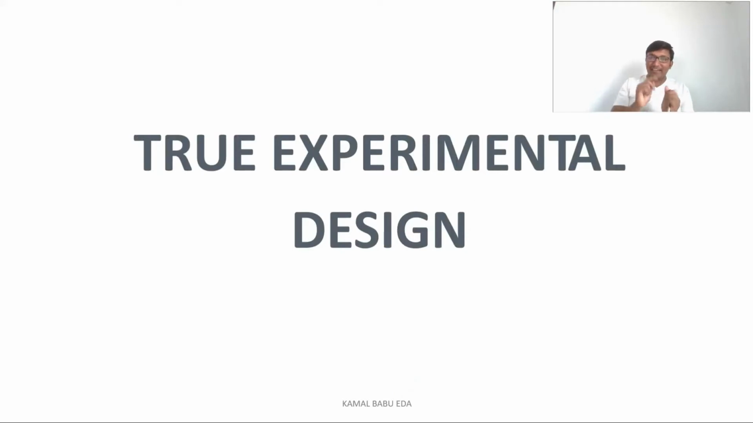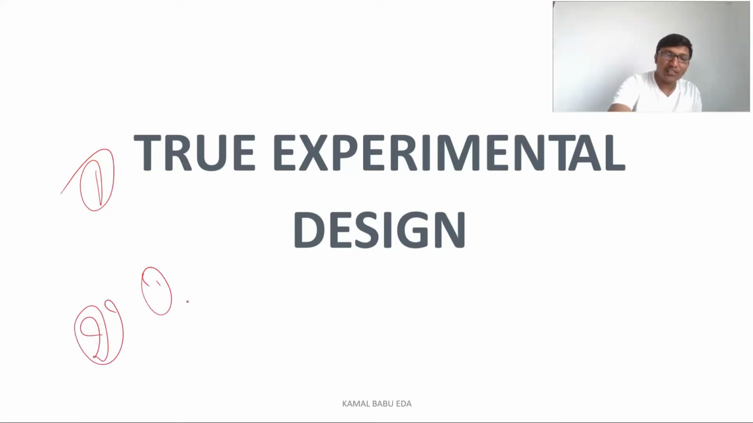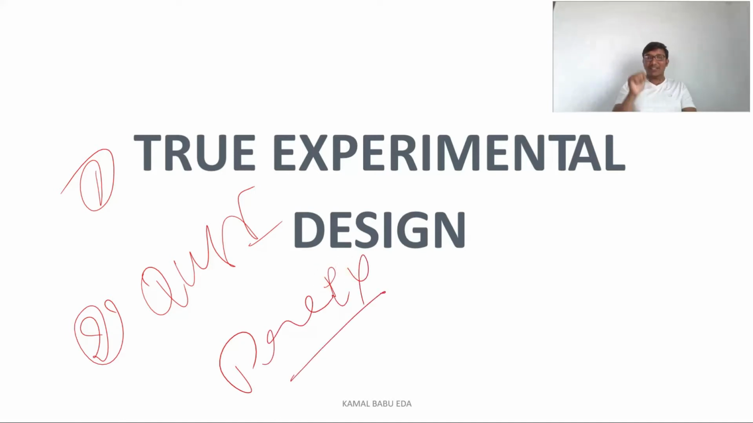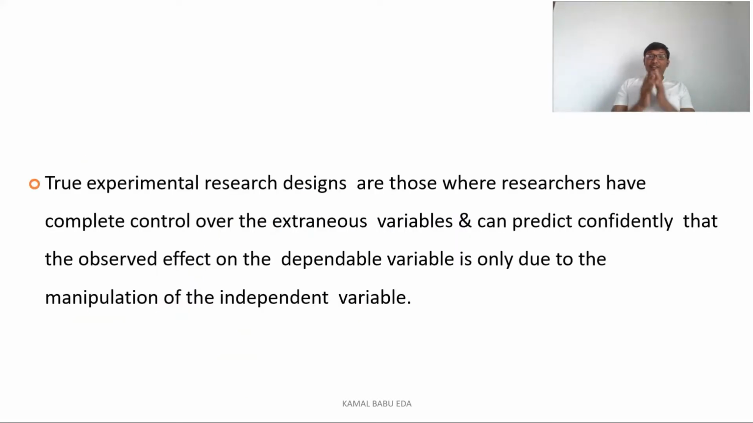So as we are discussing experimental research design, we have first the true experimental, we have quasi, and we have pre-experimental. So first we'll discuss what are the true experimental research designs. In this true experimental research design, the researcher has control over the variables that he is taking. So mainly he can control the variables. He can predict confidently what kind of effect can be observed on the dependent variable. Why? Because here this person is able to manipulate.